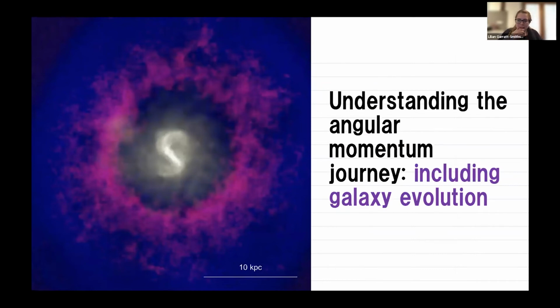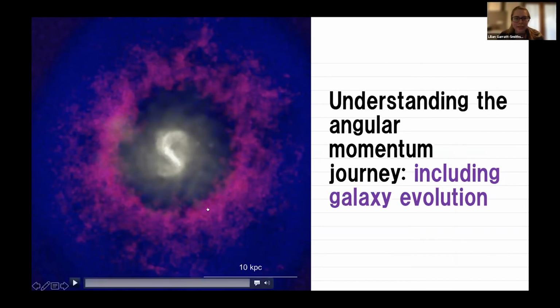To do this, I've run a set of idealized or control simulations. These were run with Gadget 3. They were run for 4 gigayears. They started off with a dark matter halo and a gaseous halo sitting inside it, same density profile. And what I did, I just turned on cooling, star formation processes, and stellar feedback. I've got a movie here that shows all of these, and the gas is in red, the dark matter in blue, and the stars in white.